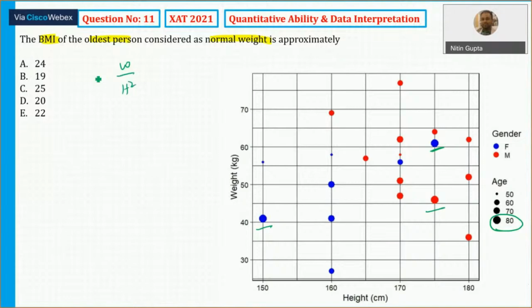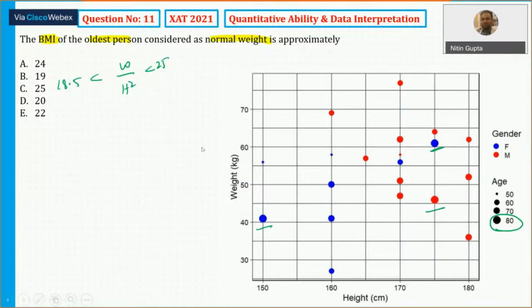For the normal weight, it has to be more than 18.5, but it has to be less than 25. That was the definition which was given to us. So weight upon height square has to be between 18.5 to 25 here.